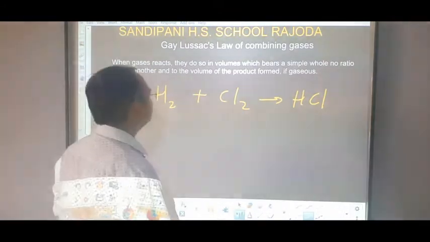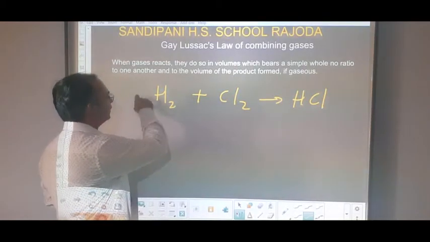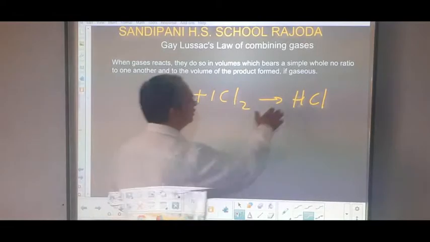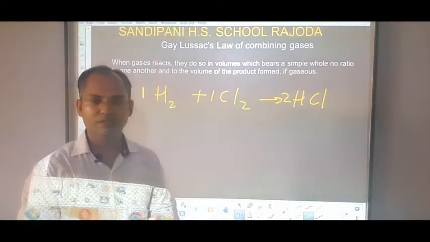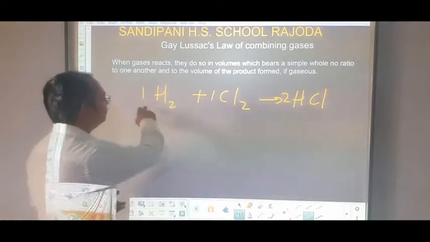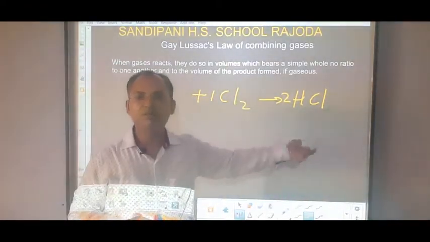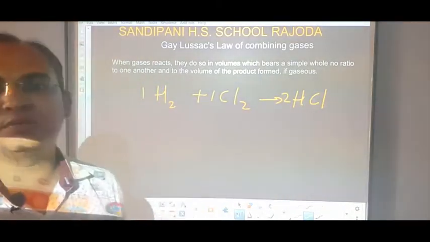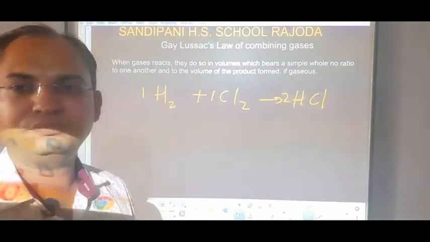If we balance this reaction, one volume of hydrogen combines with one volume of chlorine and they form two volumes of hydrogen chloride gas. So 1 plus 1 is equal to 2, and 2 volumes of HCl gas are forming. So this law is applicable only to the extent that gaseous products are formed.